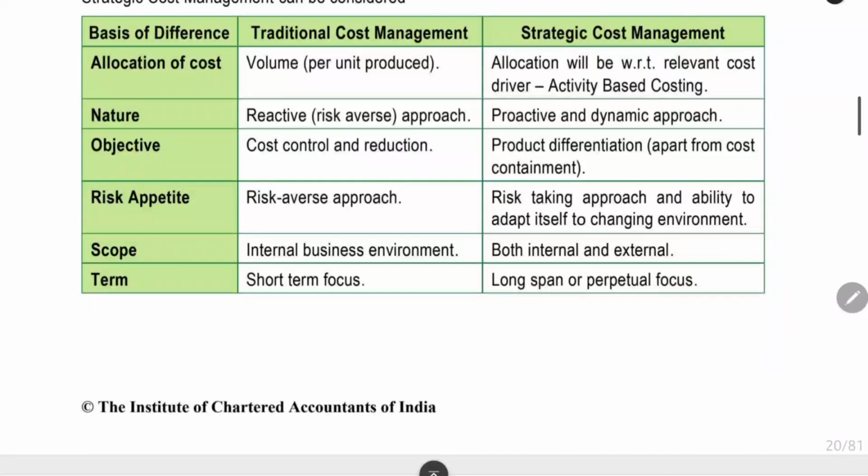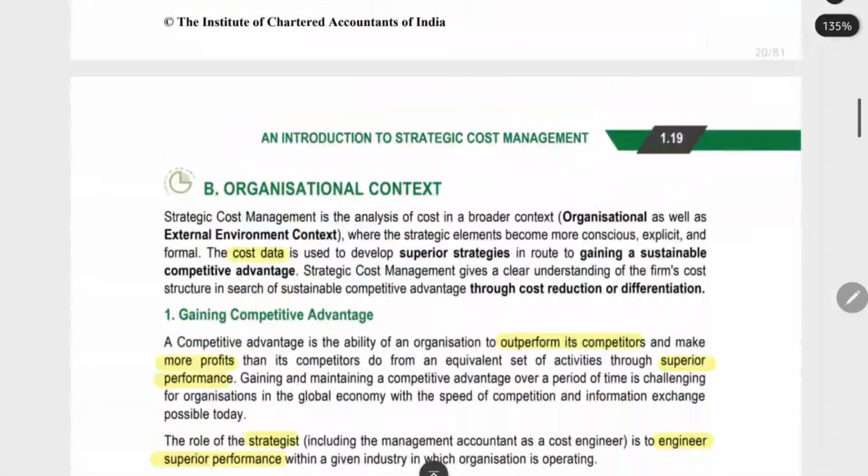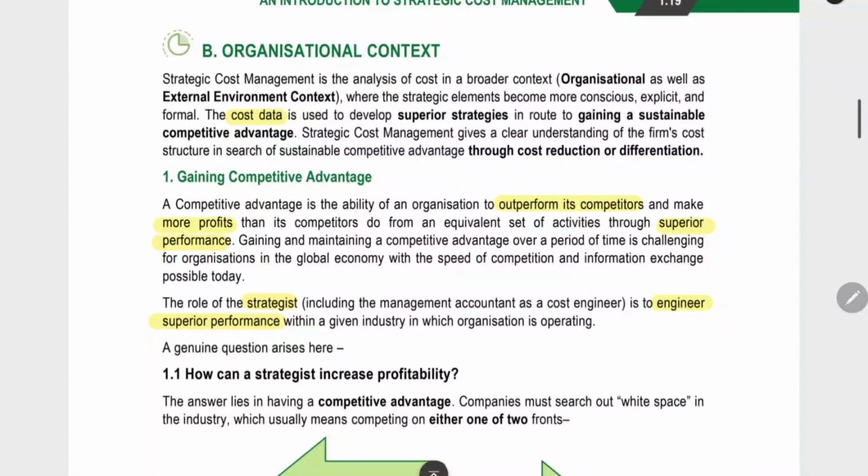Risk appetite. Traditional cost management will be risk averse approach. We should reduce the risk. That will be the main motive in the traditional cost management. In strategic cost management, we have to take calculated risk, and we have to take the risk and adapt to the environment. Scope, internal business environment. We can use the traditional method only within the business, but in strategic cost management, we are considering the market, everything. We can use it in both internal and external places. Term traditional will be based on short-term focus. Strategic cost management will have a long-term focus. This is the difference. Now we'll be seeing the organizational context. In our particular organization, how we can use the strategic cost management.